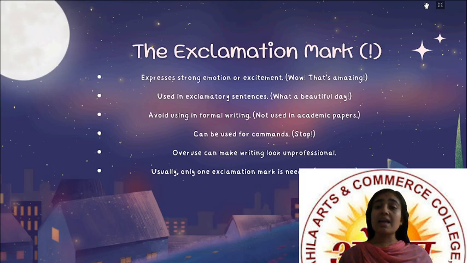Then the next is the exclamation mark. The exclamation mark expresses strong emotion or excitement. For example, wow, that's amazing, right? So it is a sudden outburst, a sudden emotion. Wow, ouch, oh. It is an expression of strong emotion or your excitement. Yay, hooray, right? So it's all about the exclamation mark.